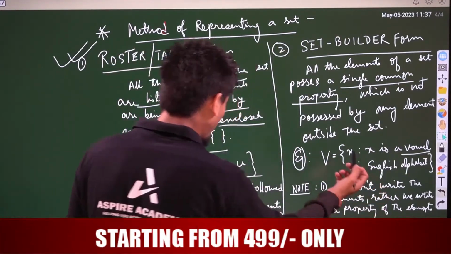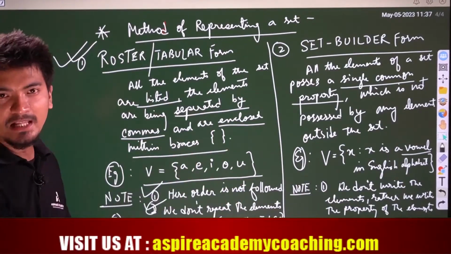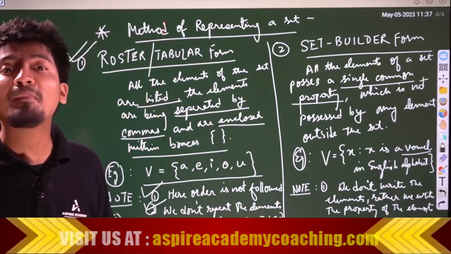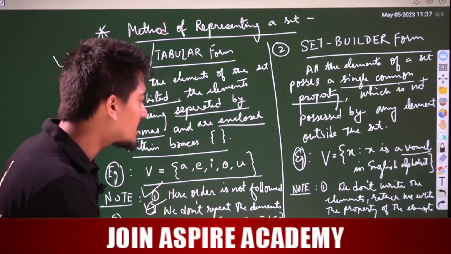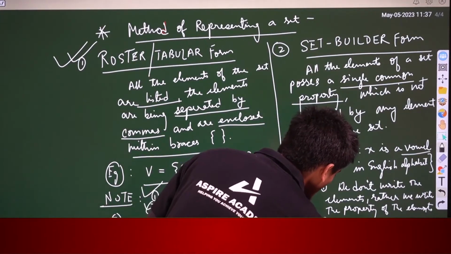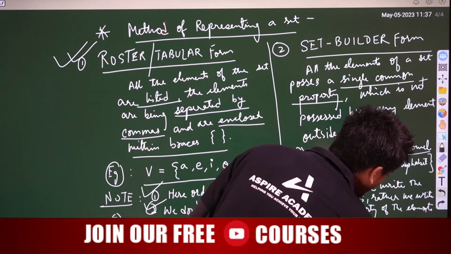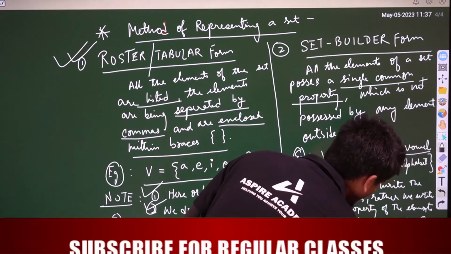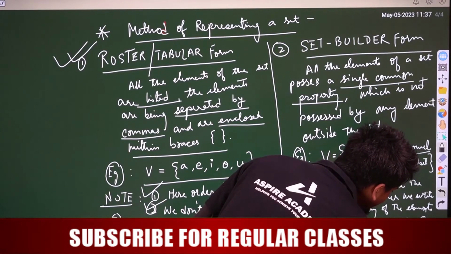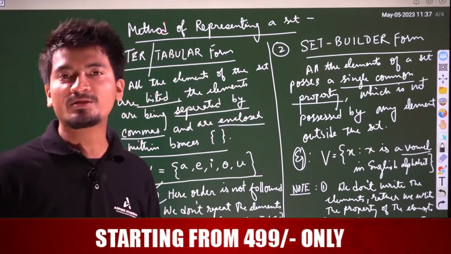Next, it is usually used when there are many elements. See, now A, E, I, O, U, there are many elements, right? So set builder form is generally used when there are many elements in a set. Say for example, the set of natural numbers.